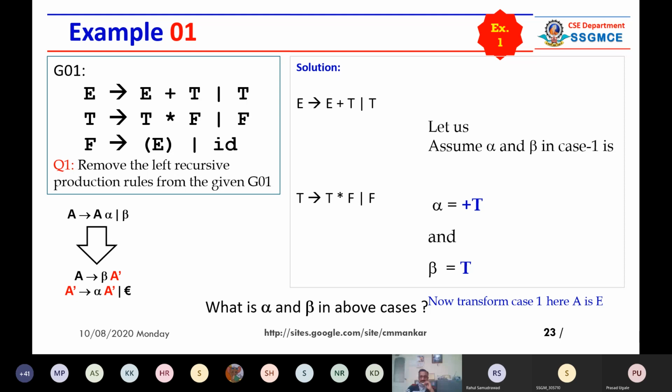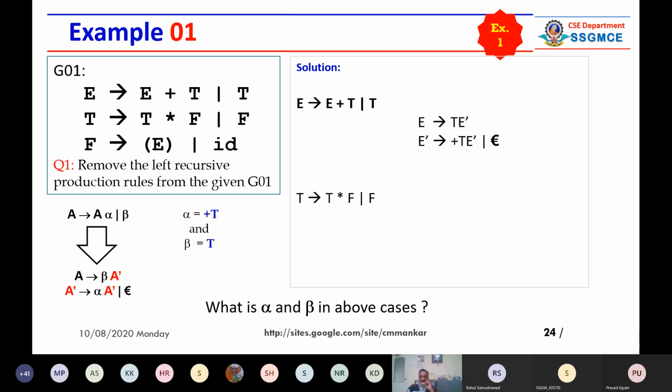See, plus capital T is a string. So if you assume that alpha is plus T and beta is capital T, you can convert the given production set. It contains two production rules, like E plus T or T. So you can generate E giving you T capital E dash, and E dash giving you plus T capital E dash. You just match with the rule.